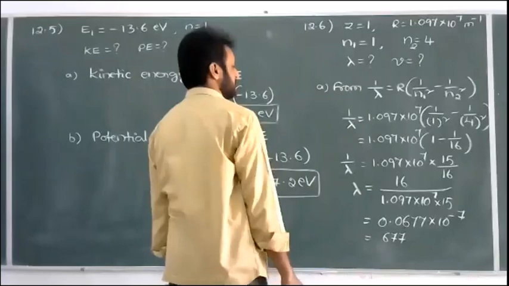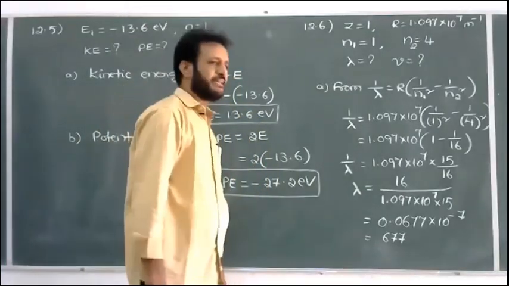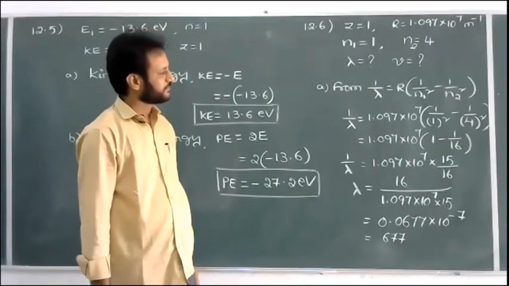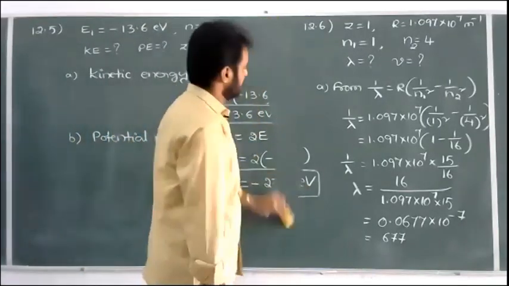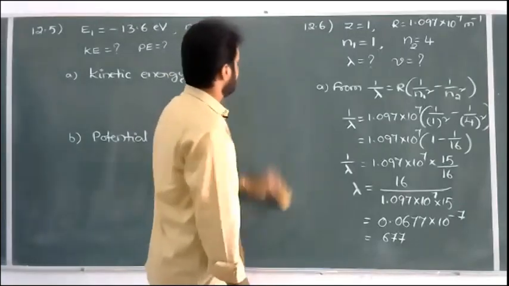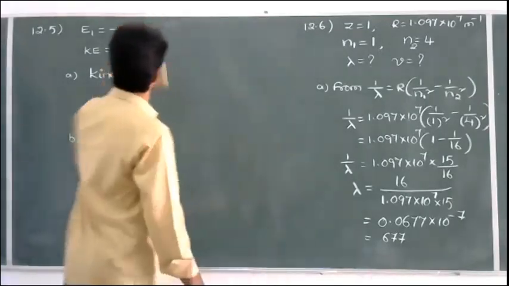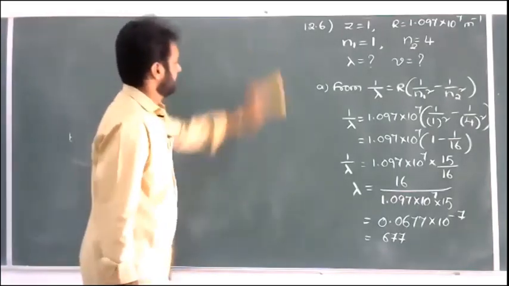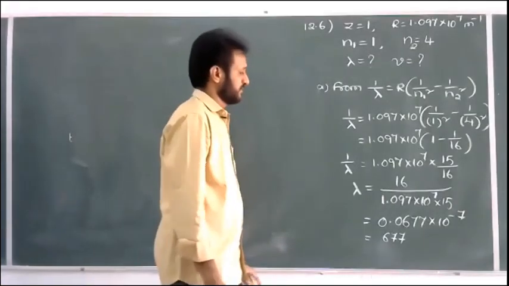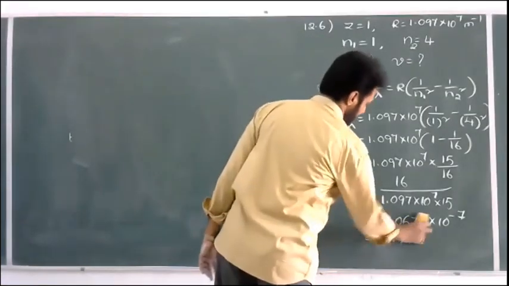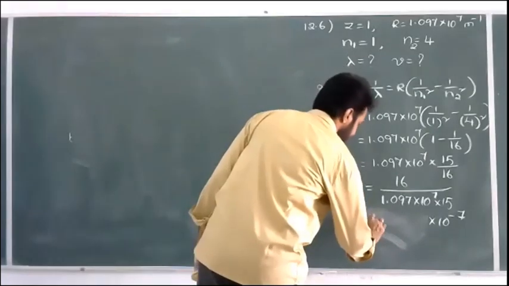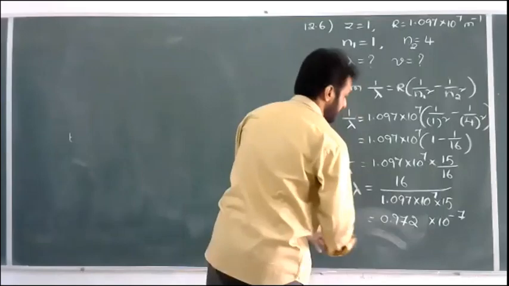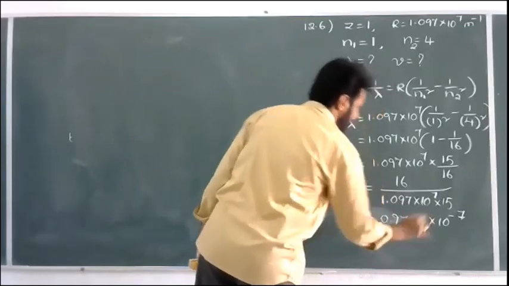Check the calculation once again. 16 by 1.097, and then divide by 15. We get 0.9723.